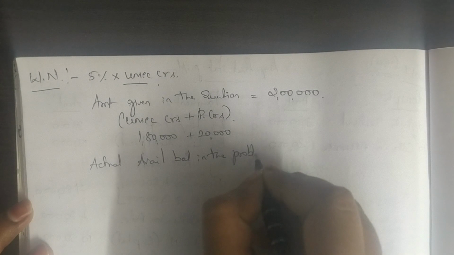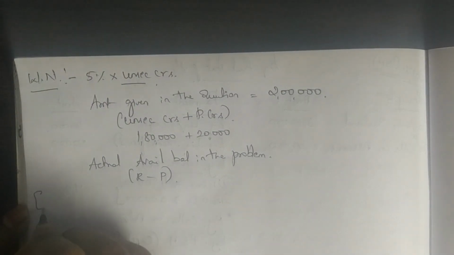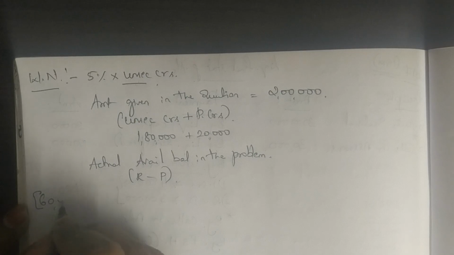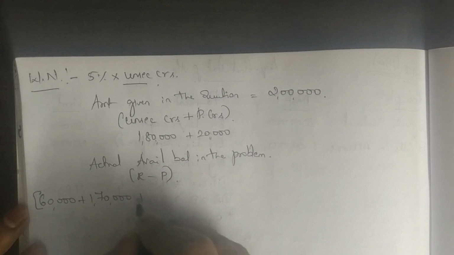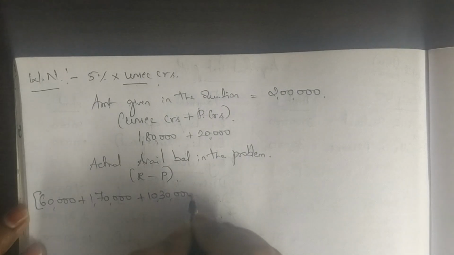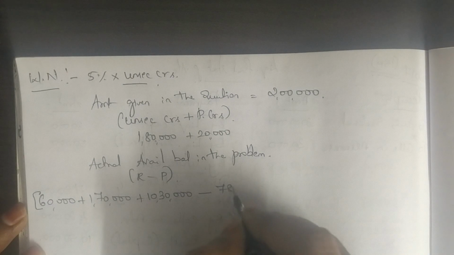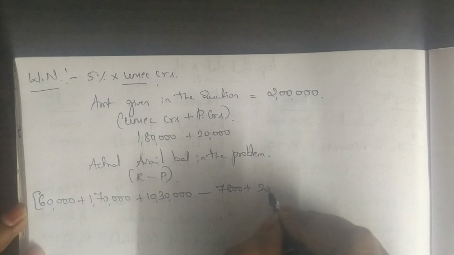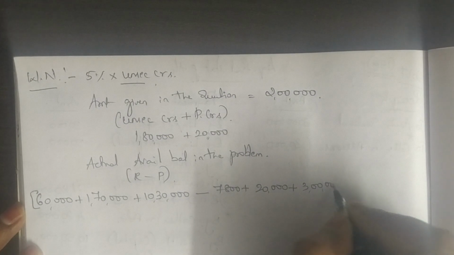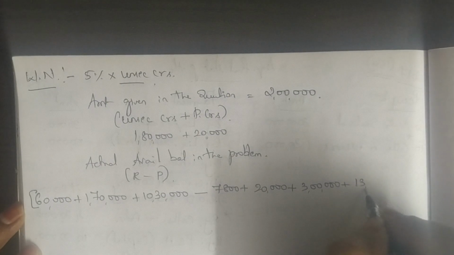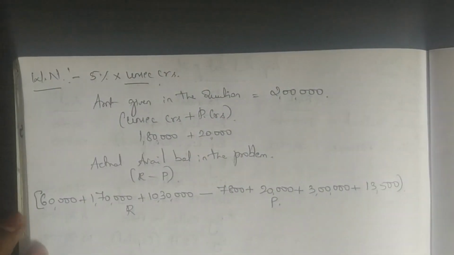Okay, how do you calculate your actual available balance? Again, receipts minus payment. So which are the receipts you have? We have 60,000 cash at bank, 1,70,000 surplus, 10,30,000, which is your assets realized. From this, I am supposed to minus my payment of 7,800, then 20,000 fixed remuneration, then debenture holders 3 lakh, then debenture interest 13,500. Okay, this is receipt and this is payment.